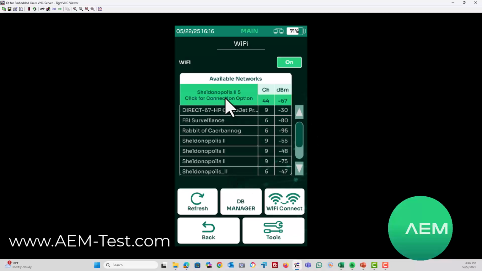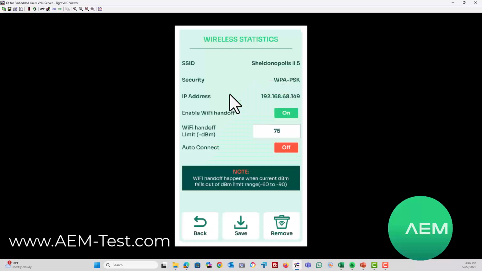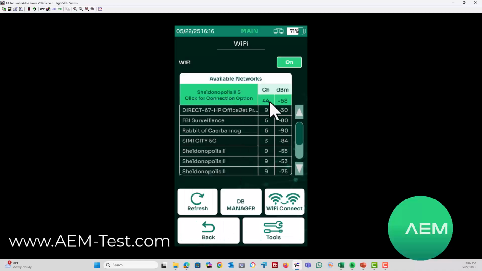I'm going to click up here on the connection option, the green bar. And here we see the information about this connection. I see the SSID, I see my IP address, I see I've got Wi-Fi handoff enabled, which with that enabled, I can select the signal strength right here that I want to have it disconnect and try to find a stronger access point. I've got auto connect currently turned off, but I could turn that on. And again, we can see the channel, the signal strength of each of these SSIDs.